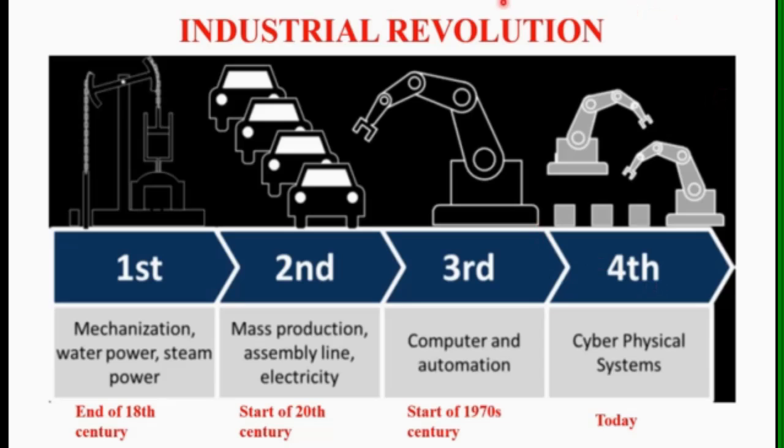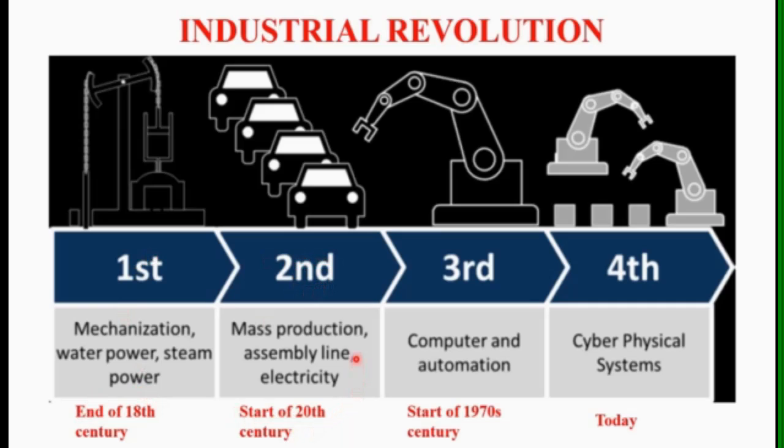This Industrial Revolution is divided into four phases. We can see here the first, second, third, and fourth phases. The first phase is the mechanization phase, where water power or steam power is used to control the mechanisms. The first phase starts at the end of the 18th century, and it shifts to the second phase at the start of the 20th century.